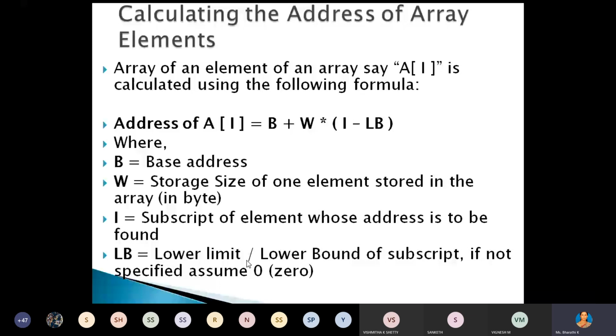So how can we calculate the actual address of that particular array element? Actual address of this particular index A of I equals B plus